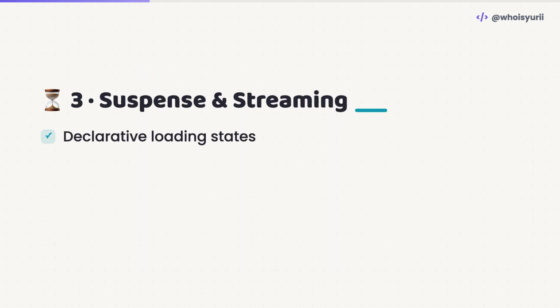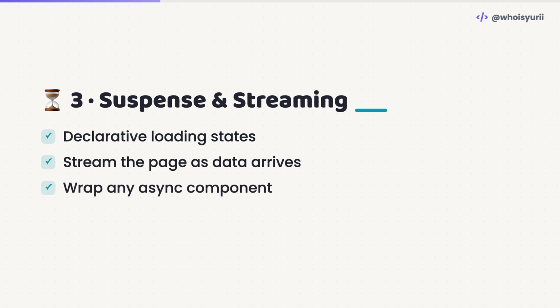Number 3. Suspense. Wrap an async part of your UI in a Suspense boundary with a fallback, and React streams it in the moment its data is ready. Loading stops being a Boolean you track everywhere and becomes part of the layout itself.